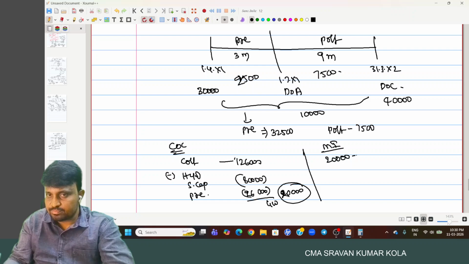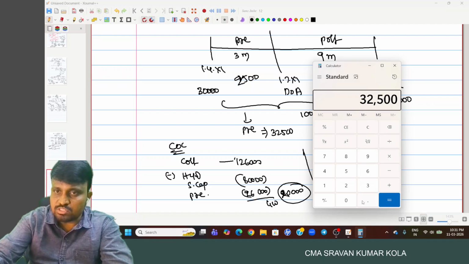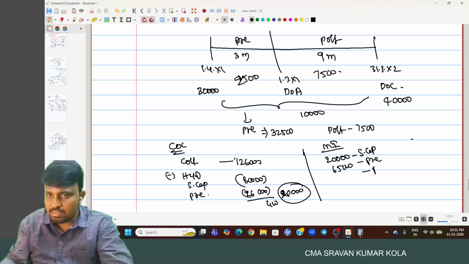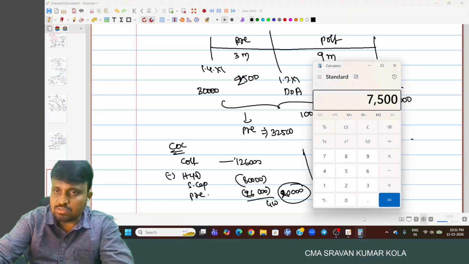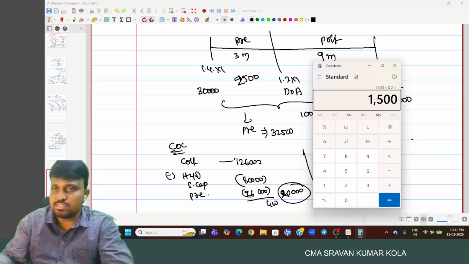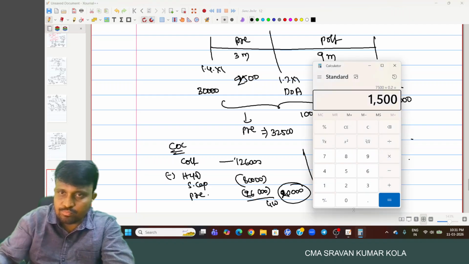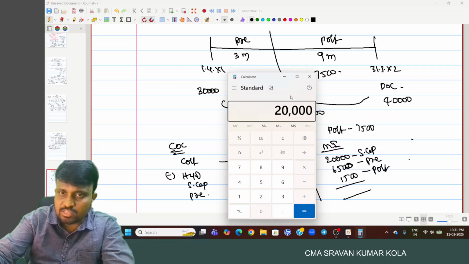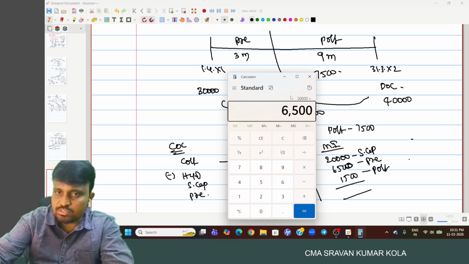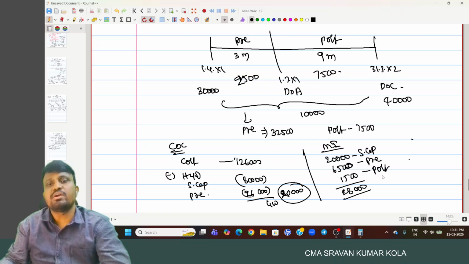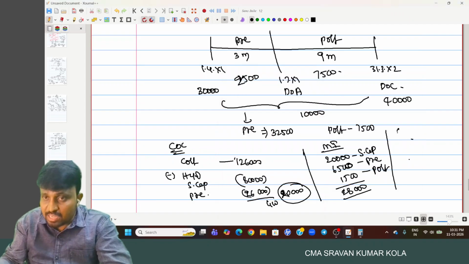And what is the minority interest? Share capital 20,000 and the pre-acquisition period profits. So 32,500 minus 26,000, 6,500, and post-acquisition period profits, 7,500 into 20%, 1,500. So how much amount is there? 20,000 plus 6,500 plus 1,500, 28,000 is the minority interest. Okay.